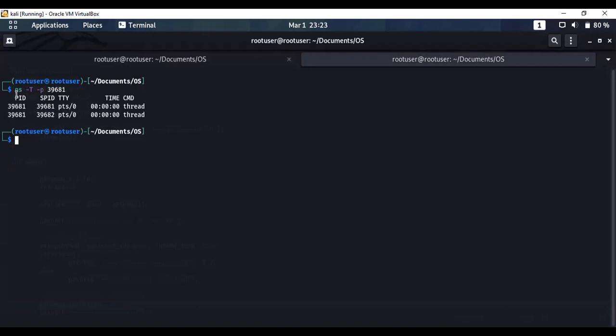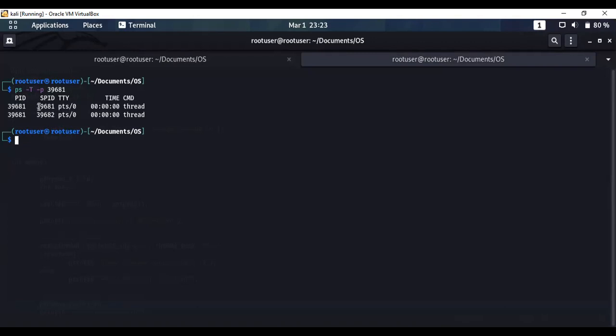The output shows 5 columns and 2 rows. The 2 rows are the threads generated in the particular execution. This process ID 3968 is common for both the threads, as you can see here. But the sub-process ID or the thread ID is different for both the threads, as I have already told you. The first thread ID is same as the process ID, which I have already mentioned.